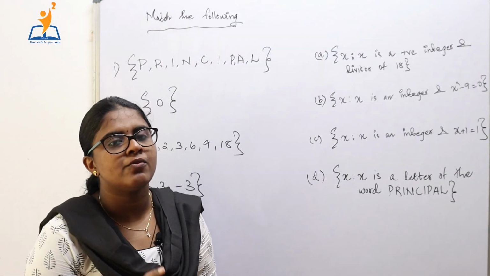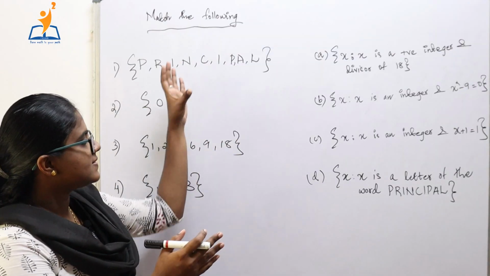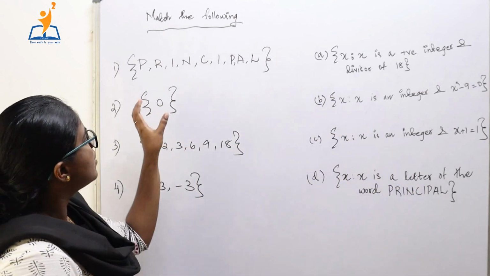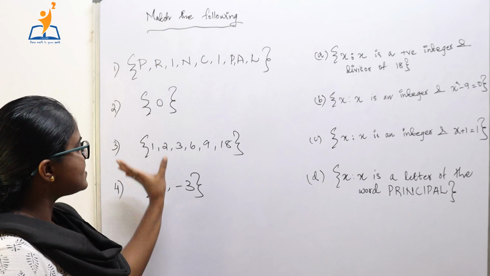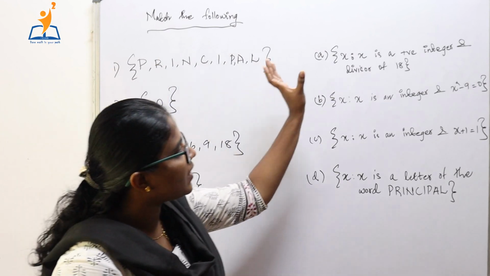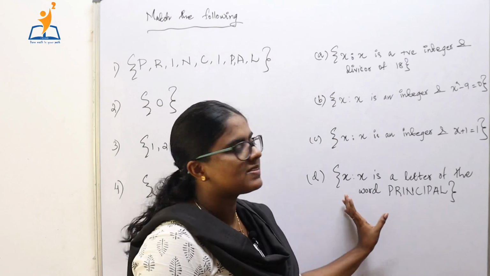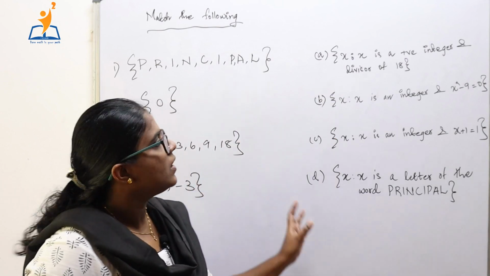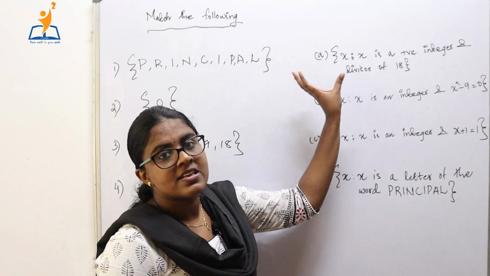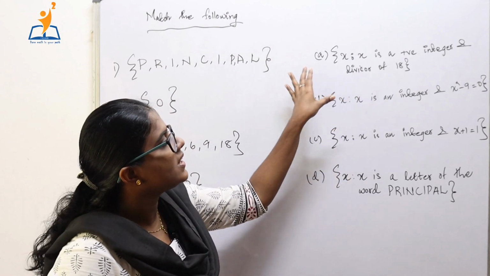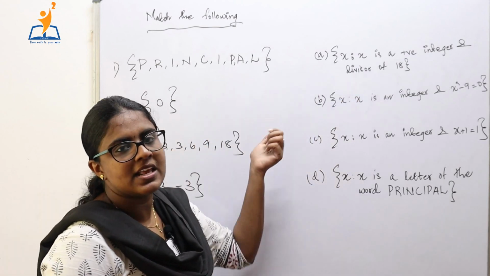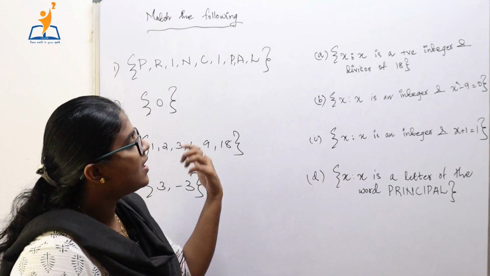In this question, we are asked to match the sets in this side to the sets in that side. Now, we can see that all the sets given in this side are represented in roster form, and all the sets represented in this side are in set builder form. Now, in order to match these sets, first of all we can check the set builder form and find the elements of the set, and which is the roster form. So we can easily match the sets.